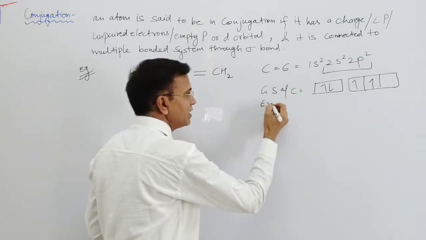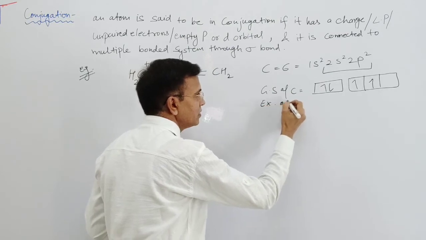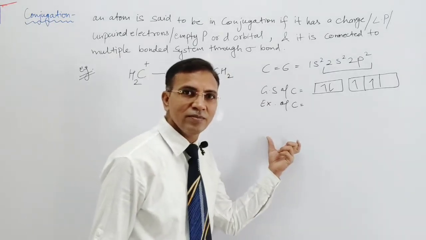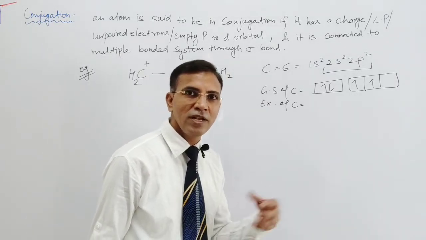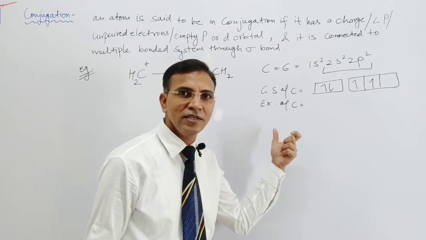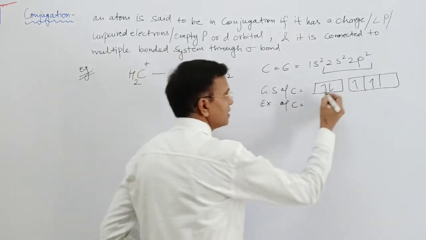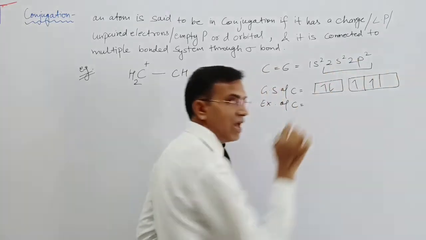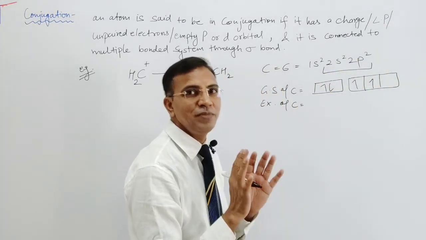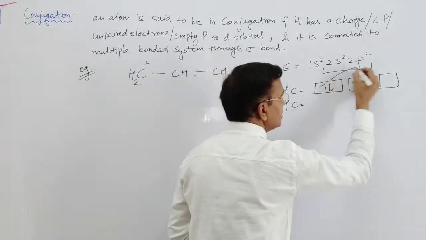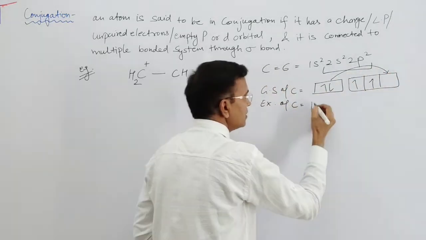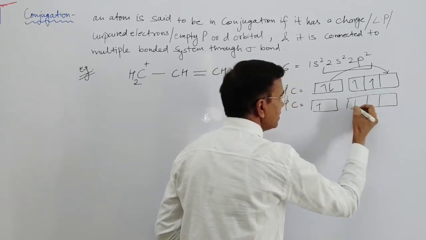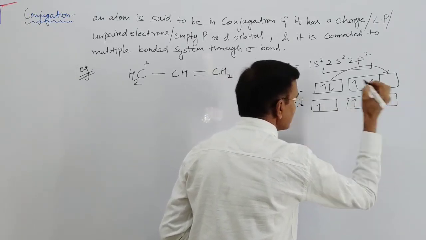Now in the excited state, means when any atom is going to react with some other atom, then it is in the excited state, right? So in the excited state of carbon, a paired electron goes to the empty orbital. If an empty orbital is present, then it jumps to this empty orbital and the position becomes like this.